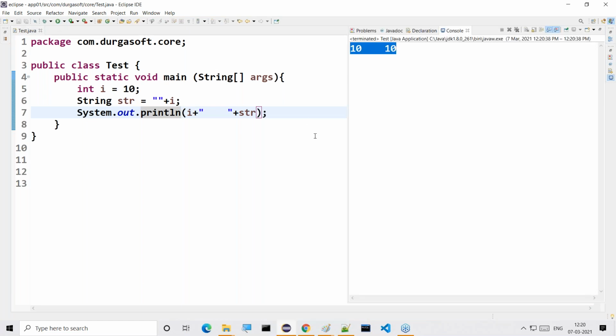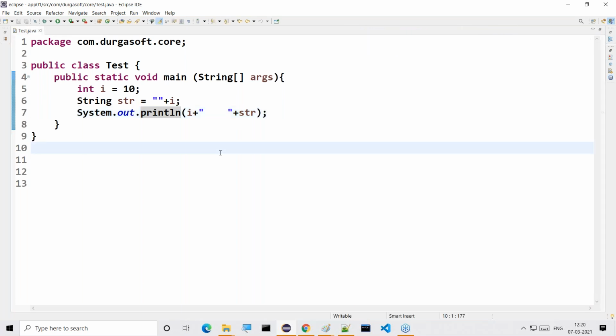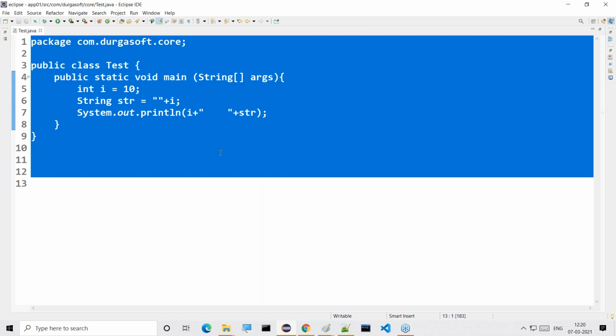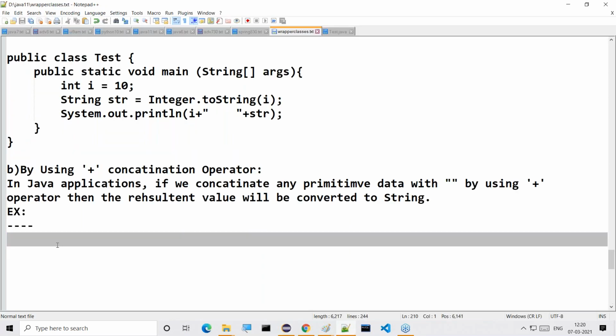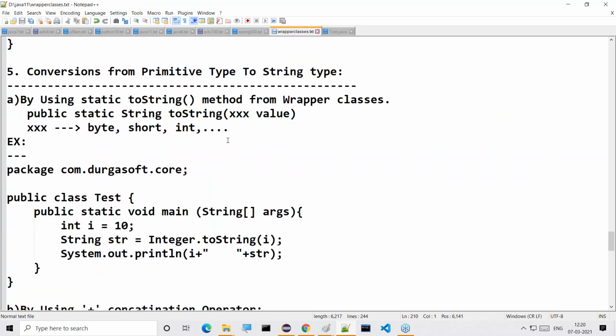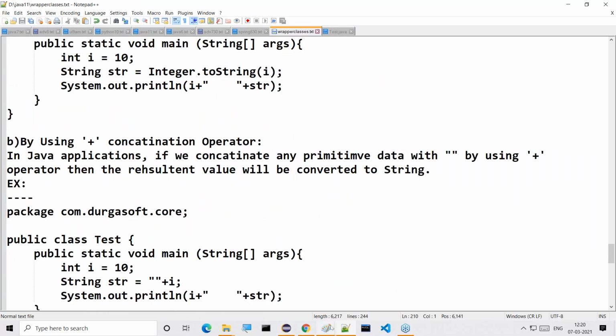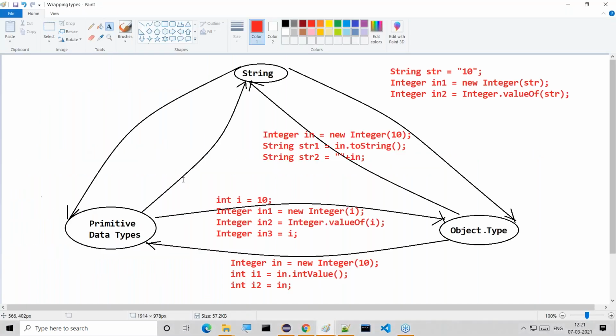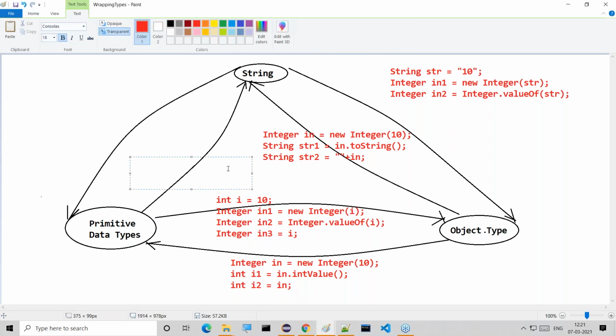Execute this, here we are getting 10 space 10 output. These are the two types of conversions, converting data from primitive type to string data type. Let's see this clearly. Primitive data type to string data type. Now first here we have to take int i is equal to 10.